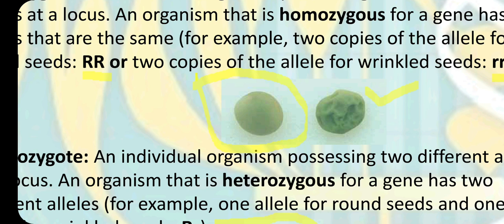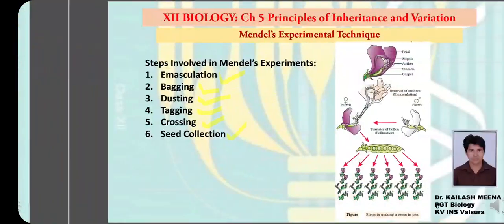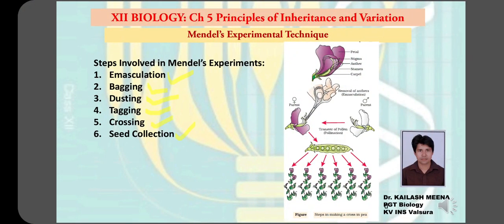And we can also notice that we are denoting any gene with the same alphabet. If the gene for seed shape is denoted by R, then no matter whether it is for rounded or for wrinkled, we will always denote it by R. But for the dominant one we will make the R capital, and for the recessive one we will make the r small. So these are some important terms, and there are many others also that we will discuss later in this chapter.